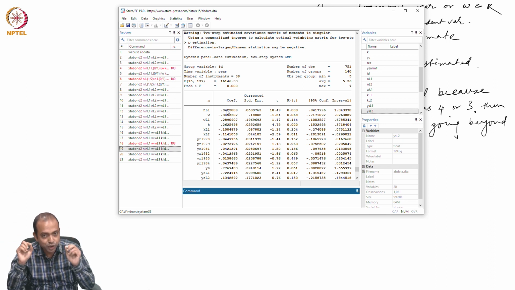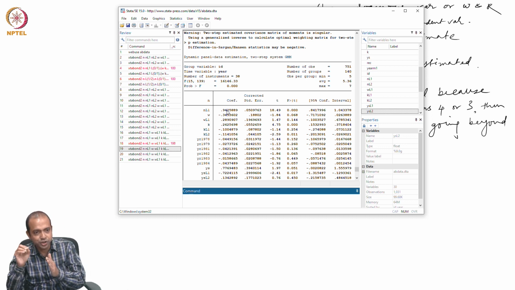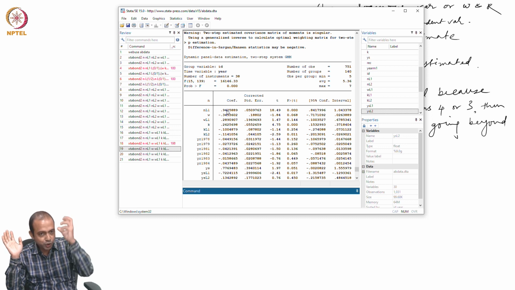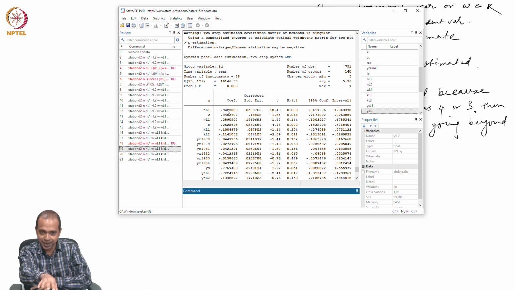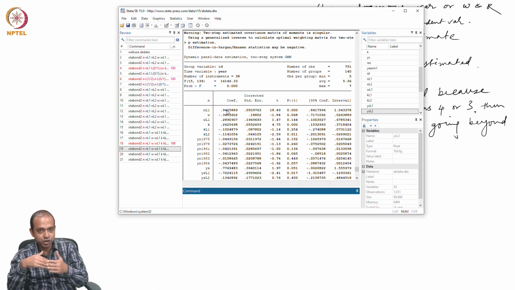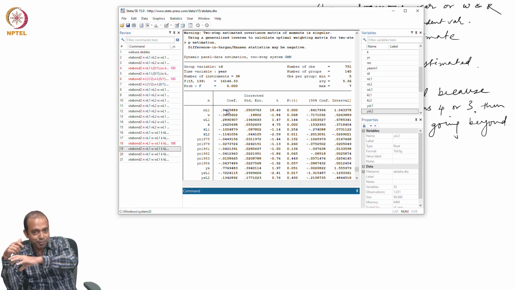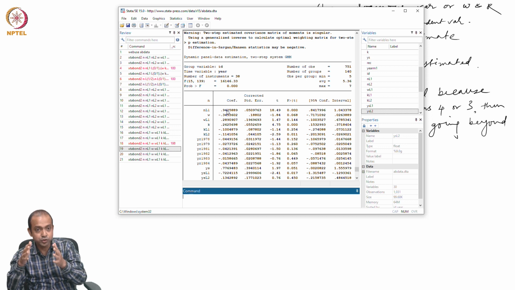So, which specification will you use? First of all, you need to read your theory, you need to understand the context, which variable is endogenous and which is exogenous. If your theory says that wage and capital also should be considered as endogenous, there is enough reason to believe that wage and capital cannot be considered as exogenous, as in the case here there is joint determination between wage and labor supply, and there is a reverse causality from employment to capital. That means these variables also must be considered as endogenous. That means they must enter within the GMM bracket.